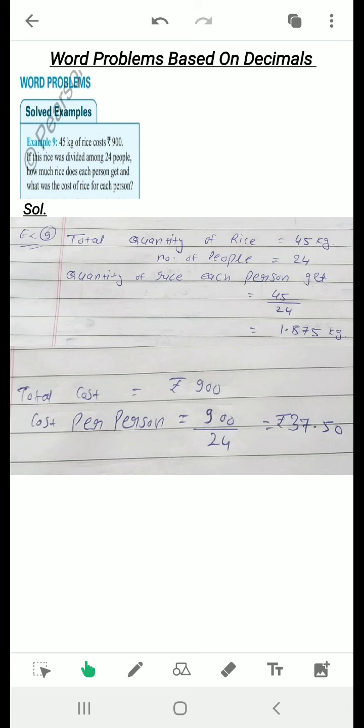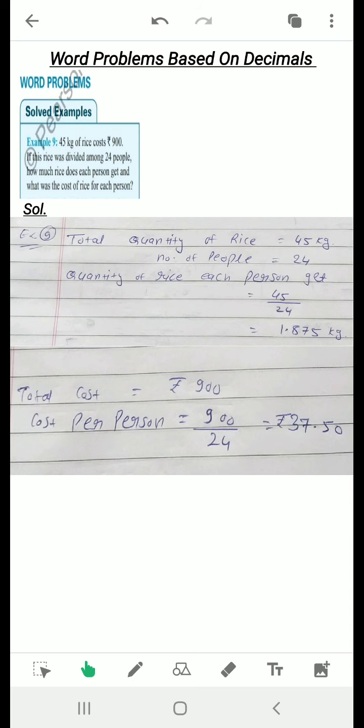Understood? Similarly, now we need to divide these rupees among each person. In your textbook it is solved in another manner, I have solved in another method. Okay, you can write any of the methods whatever you understood. My method is that the total number of rupees is rupees 900 and total number of people is 24.